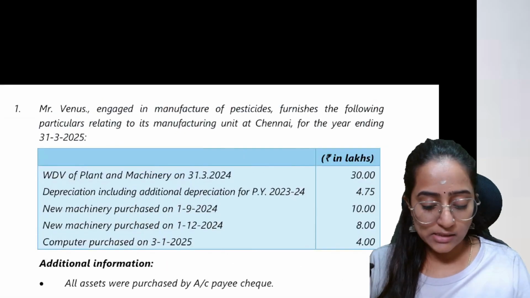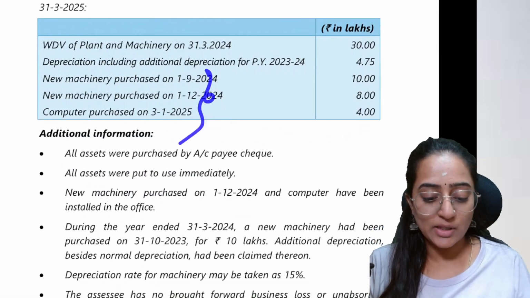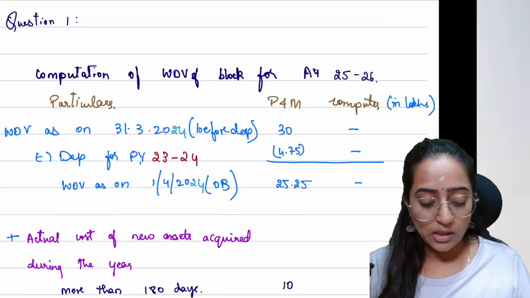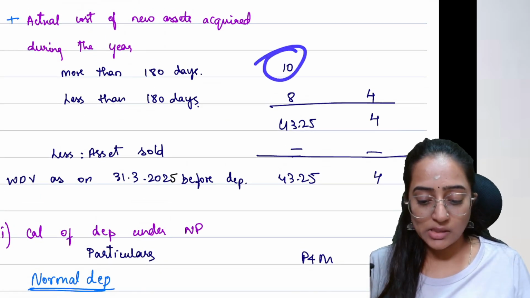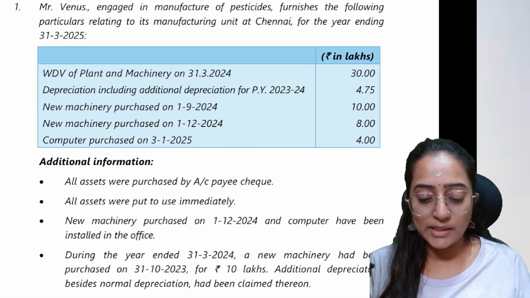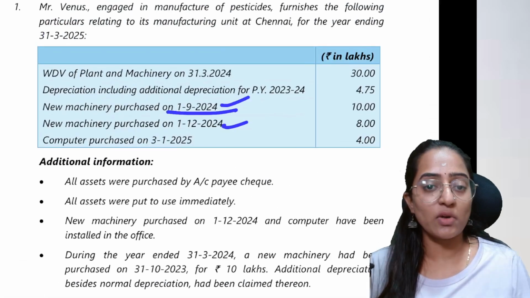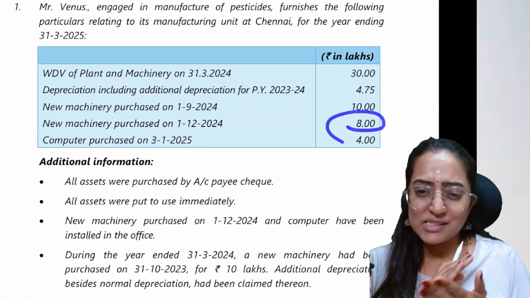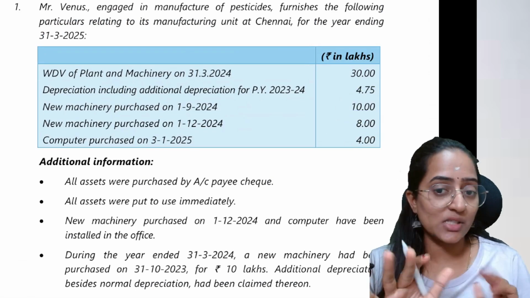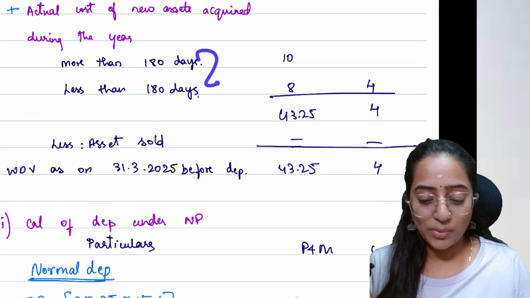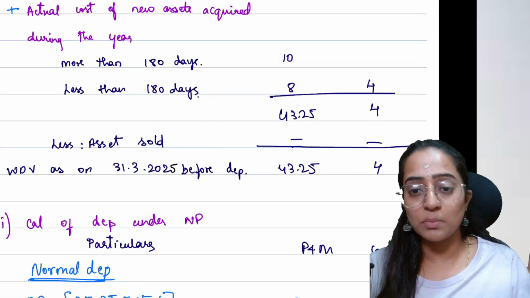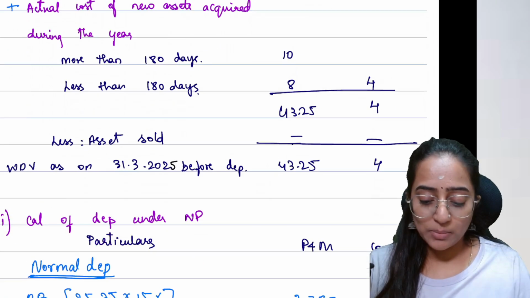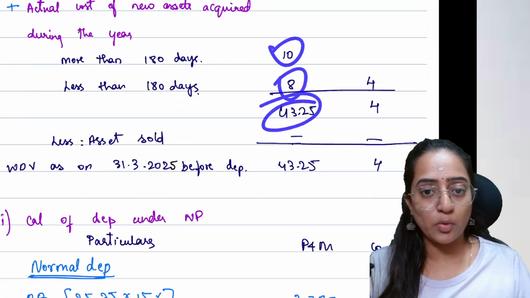Do you have any assets which you purchased during the year? Obviously, yes, you have 3 assets. One is computer, that gets under the computer block. These two get under the machinery block. Okay, see, plus 10, which have been used for a period more than 180 days or less than 180 days. Machinery purchased on 1/9/2024, more than 180 days, you will add it. Less than 180 days, you are making a separate segregation so that depreciation becomes easy. The reason why you are writing these two separately as per the format is so that your depreciation calculation becomes easier. Okay. So 25.25 plus you are adding 10 plus 8, now 43.25.